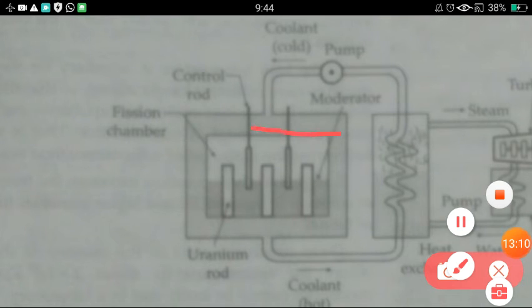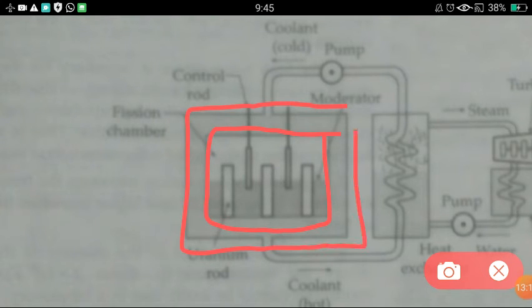This whole arrangement is kept inside a concrete chamber, because concrete stops the harmful nuclear rays inside the chamber only, and doesn't allow them to spread outside and be harmful for human beings.